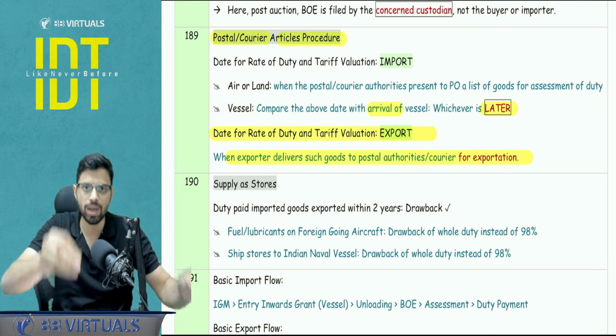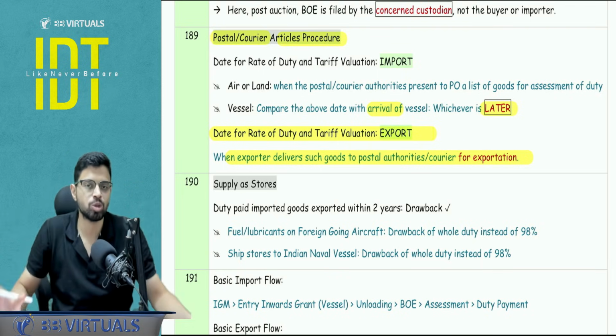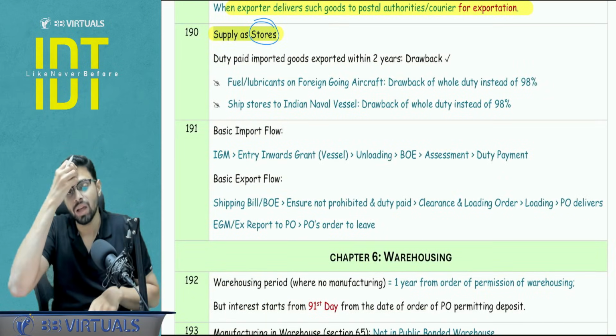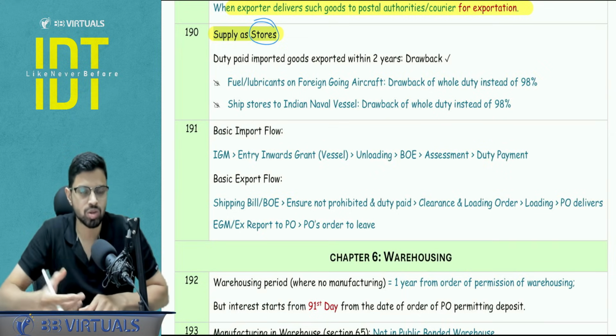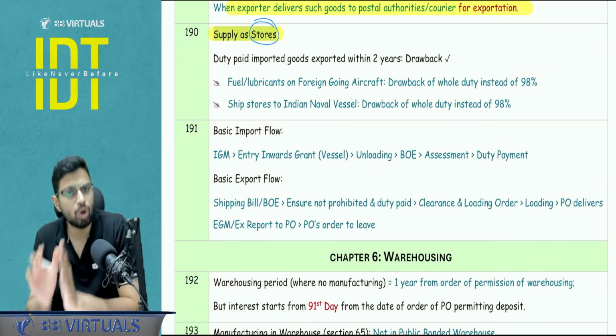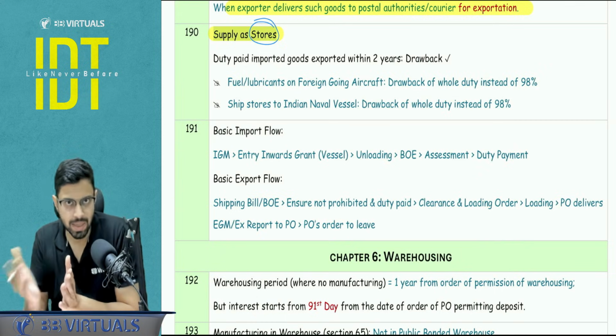You have to see when you as an exporter are handing over the goods to the postal or courier authorities for the purpose of exportation. In case of supply as stores, again stores is a very specific topic. Not many people do it, but at least something I want to stress upon here, that there is a benefit where you get the duty drawback with respect to the items which are supplied as stores as well.